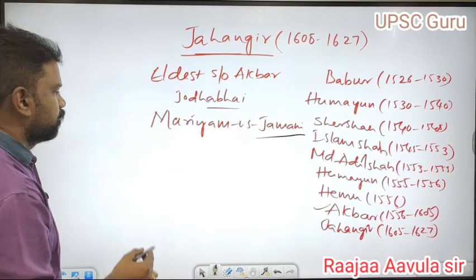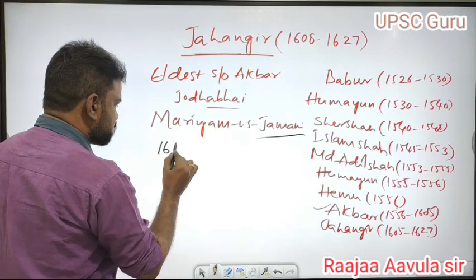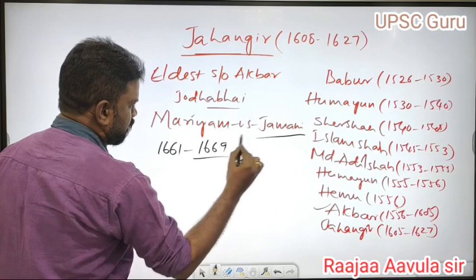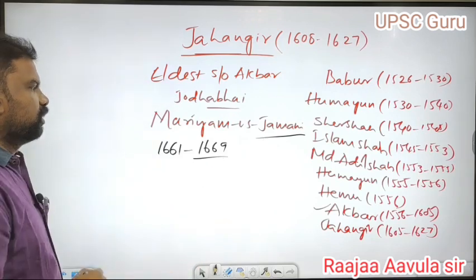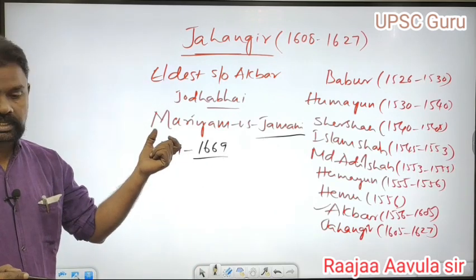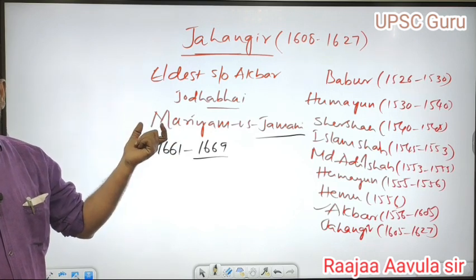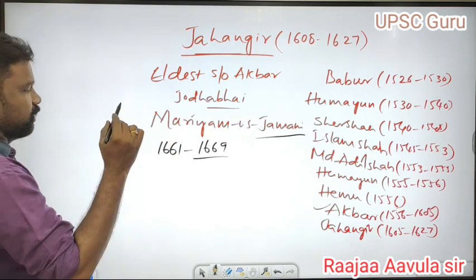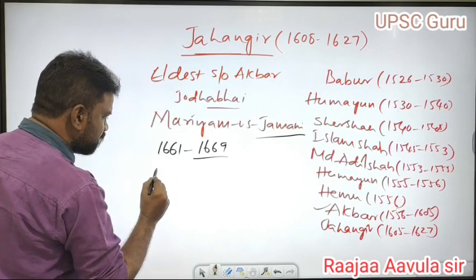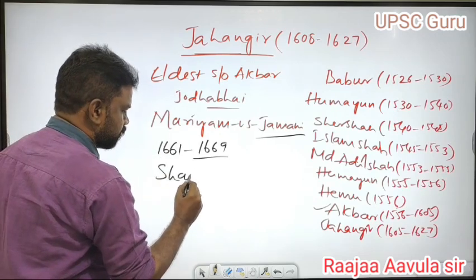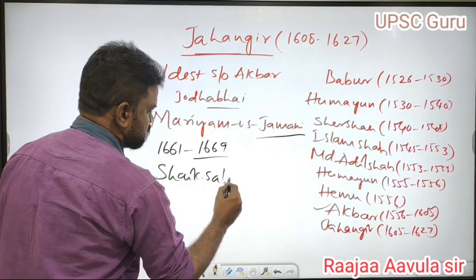Originally, Akbar married in 1561. From 1561 to 1569, Akbar made several attempts to have a son. Finally, in 1569, he got a son with the boon of Sheikh Salim Chishti. That's why Jahangir was born with the boon of Sheikh Salim Chishti.